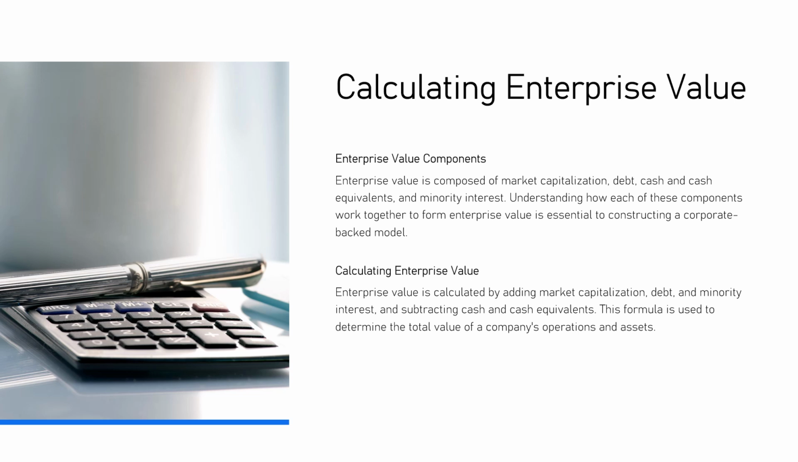Calculating enterprise value. Enterprise value is calculated by adding market capitalization, debt, and minority interest, and subtracting cash and cash equivalents. This formula is used to determine the total value of a company's operations and assets.